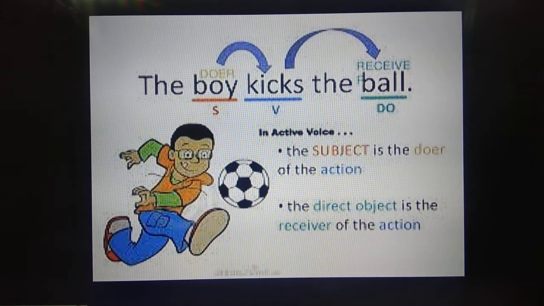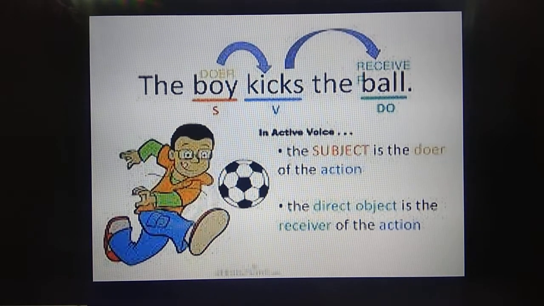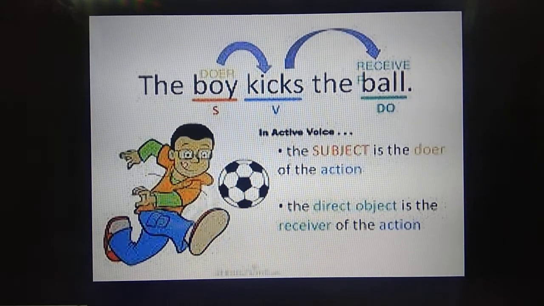Okay. So here the ball is singular and it is present tense, so is. The ball is kicked. What is the V3 form for kick? Kick, kicked, kicked. So kick is V1, V2 is kicked, and V3 also kicked. So the ball is kicked by the boy. Why are you using is there? Because the ball is singular.